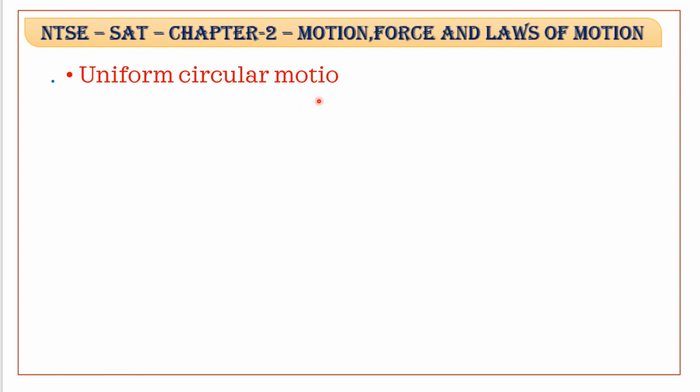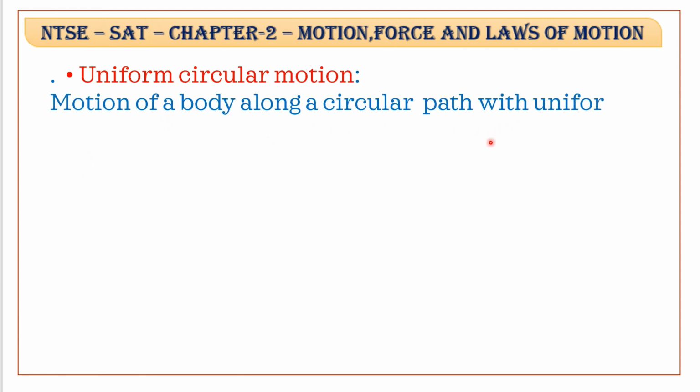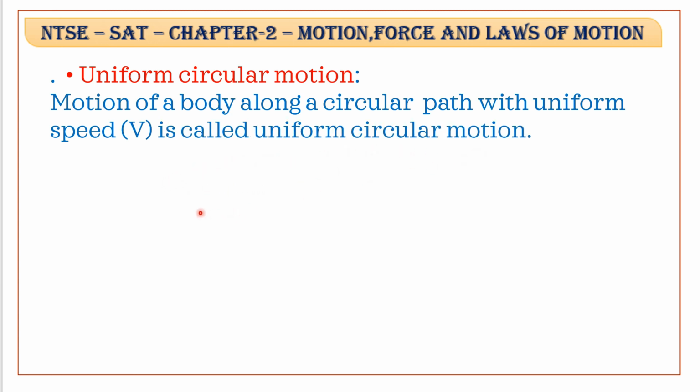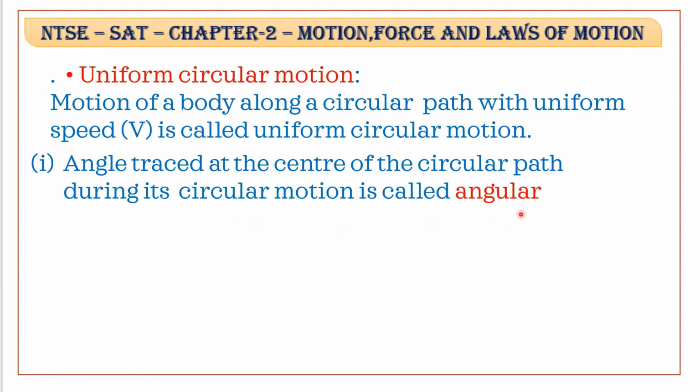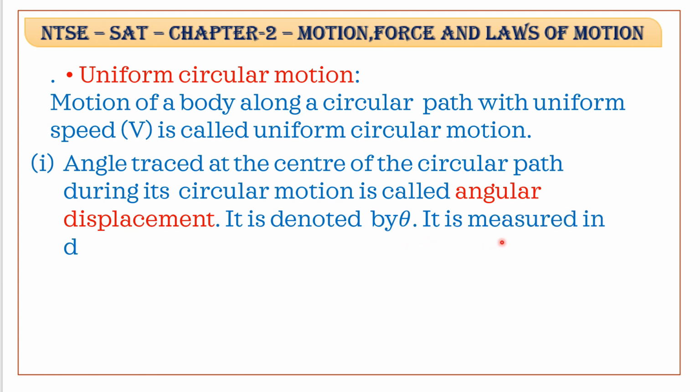Uniform circular motion. Motion of a body along a circular path with uniform speed is called uniform circular motion. Next, angular displacement. The angle traced at the center of the circular path during its circular motion is called angular displacement. It is denoted by theta. It is measured in degree or radian.